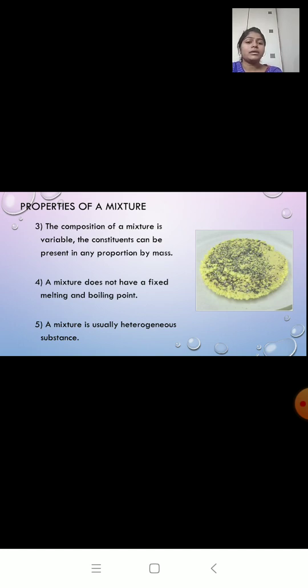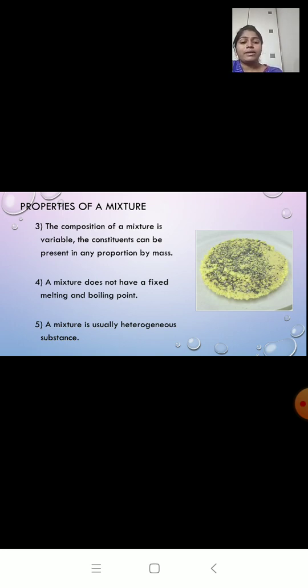Third property, the composition of mixture is not fixed, it is variable, and the components are present in any proportion. A mixture does not have a fixed temperature, that is fixed melting or boiling point, and a mixture is usually a heterogeneous substance.